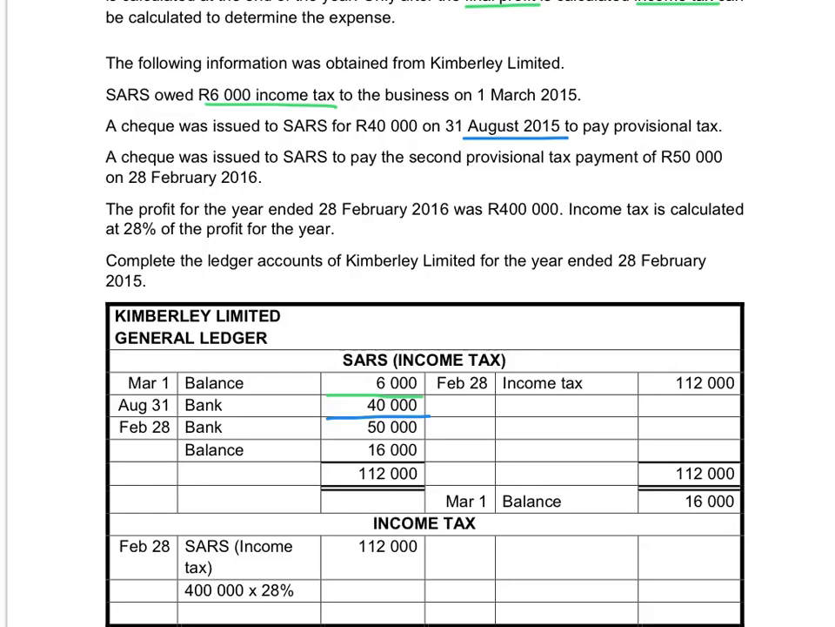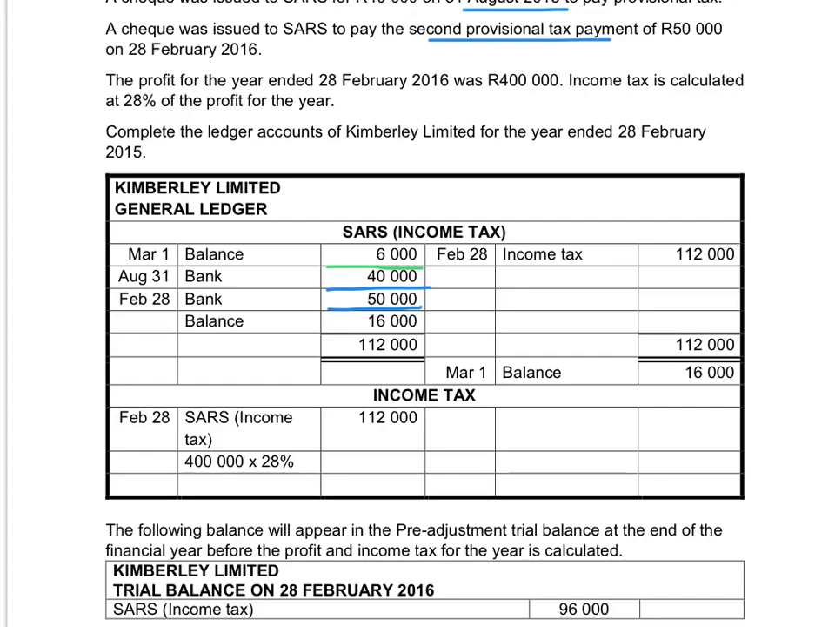A second check was paid for provisional tax payments of $50,000. So again, the SARS income tax account will be debited and the bank account will be credited. The profit for the year is calculated as $400,000. After this final profit was calculated, that means all the additional adjustments were made, corrections were made, any omissions were recorded, and the bookkeeper is satisfied with the profit. You can determine what the profit for the year is.